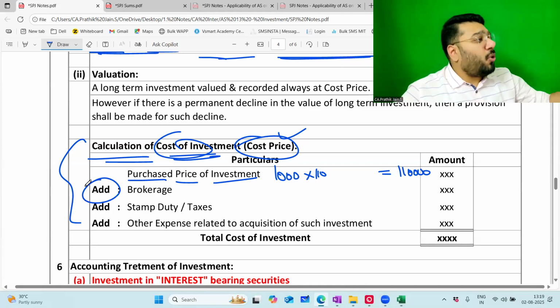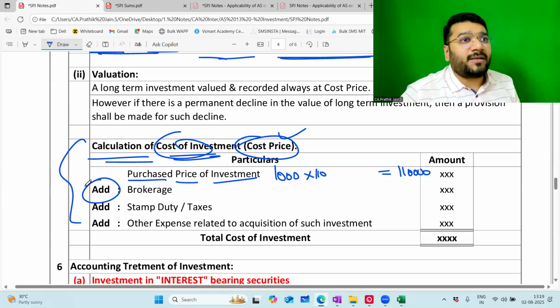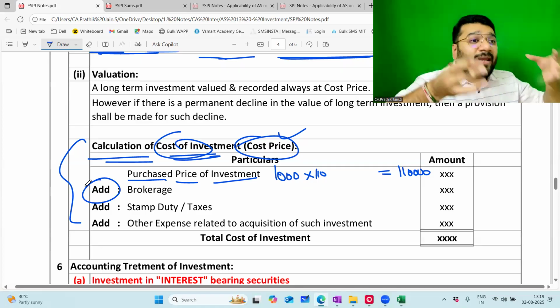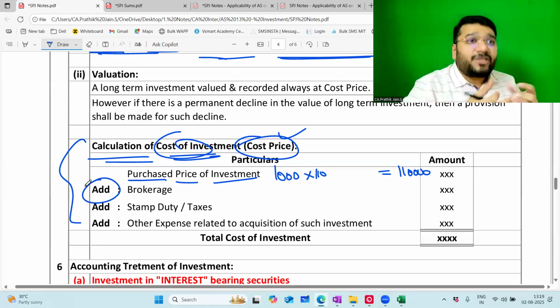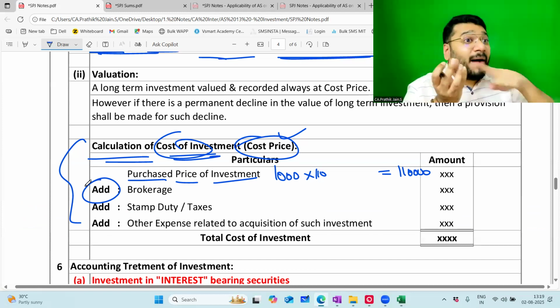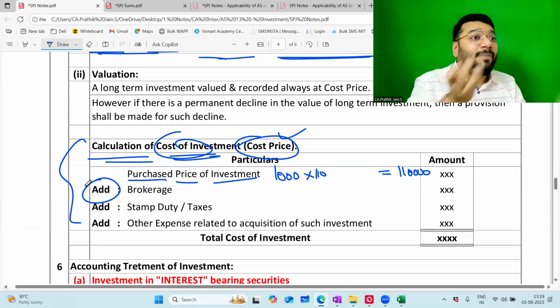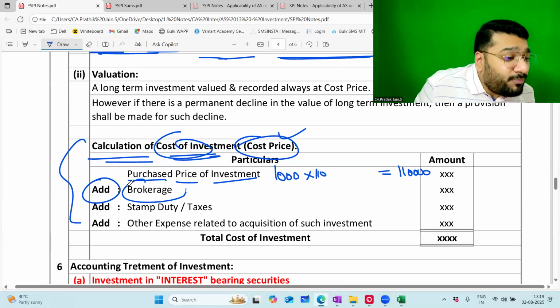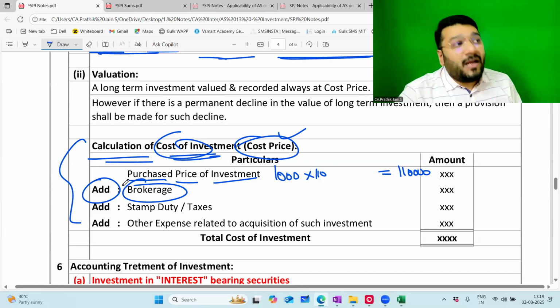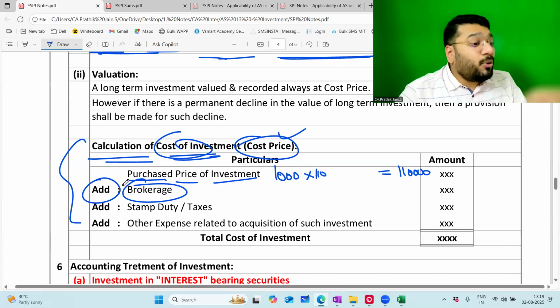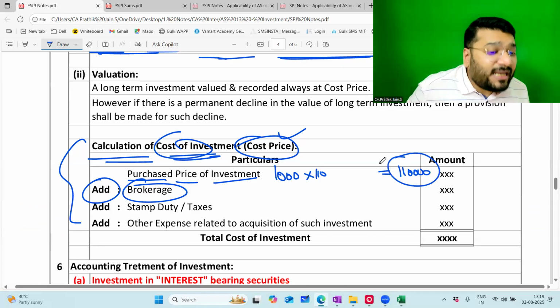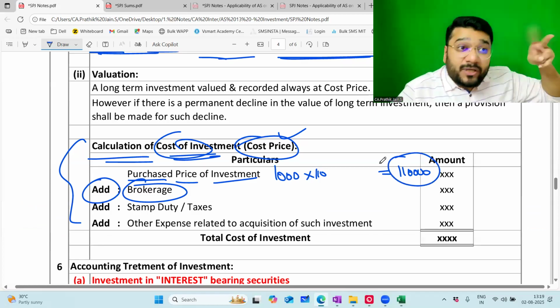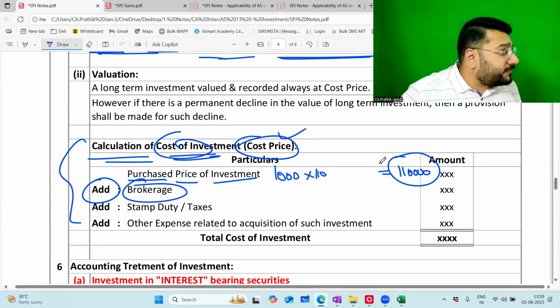Likewise, Zerodha, Groww, all these apps are intermediary traders. These are the people who connect the buyer and seller. When the transaction is executed, the payment that happens between the buyer and seller is called the transaction value. On the transaction value, they will charge their brokerage or commission. Now, the question people ask is, this brokerage that we pay on buying this investment, should we treat it as a revenue expenditure or as capital expenditure?